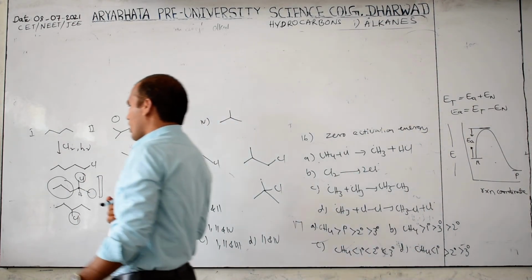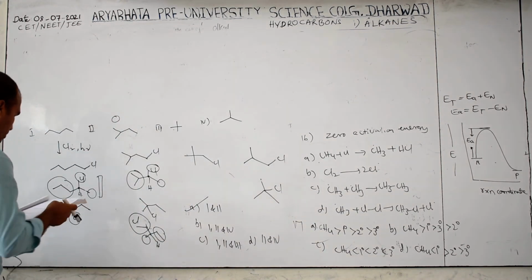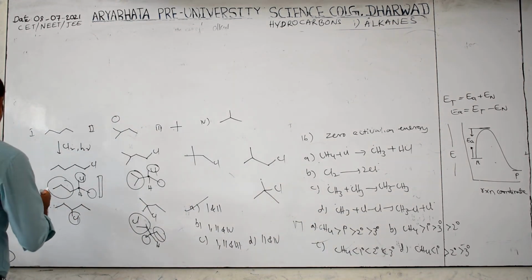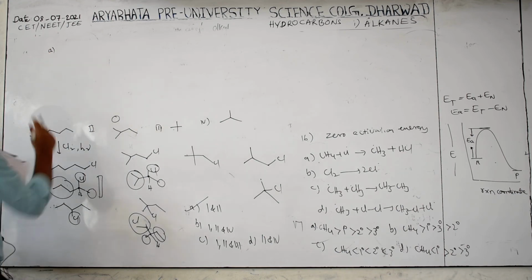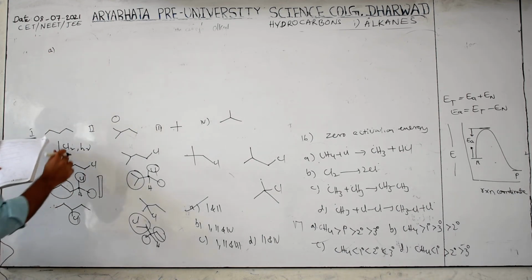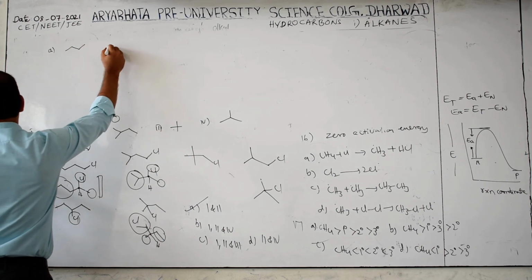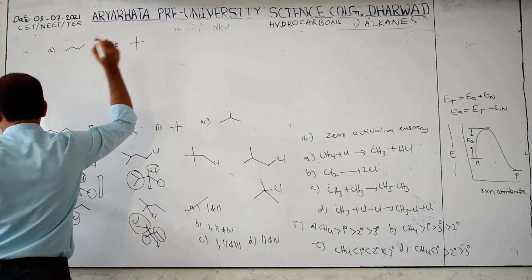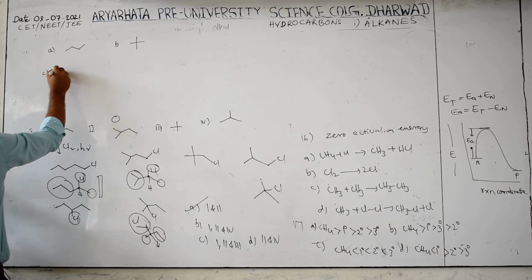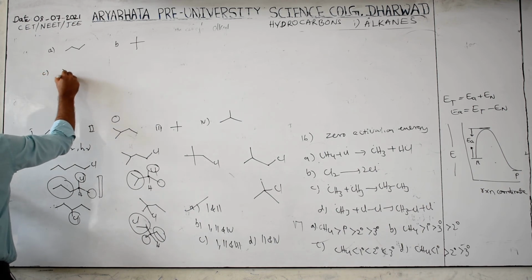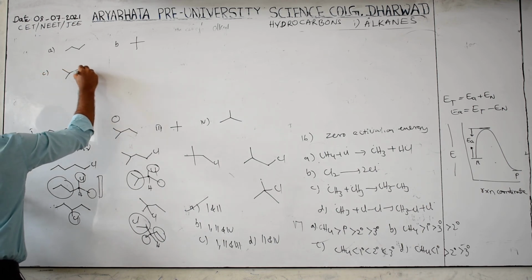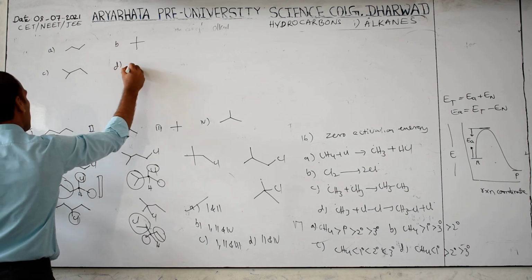How to identify? Now, options are: option A, butane. Option B, neopentane. Option C, isopentane. Option D, propane.